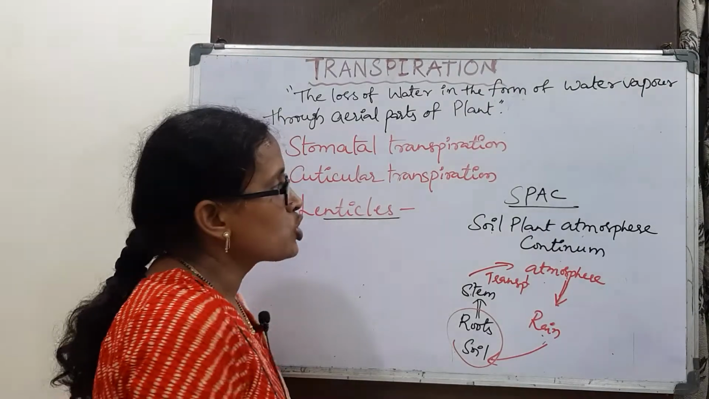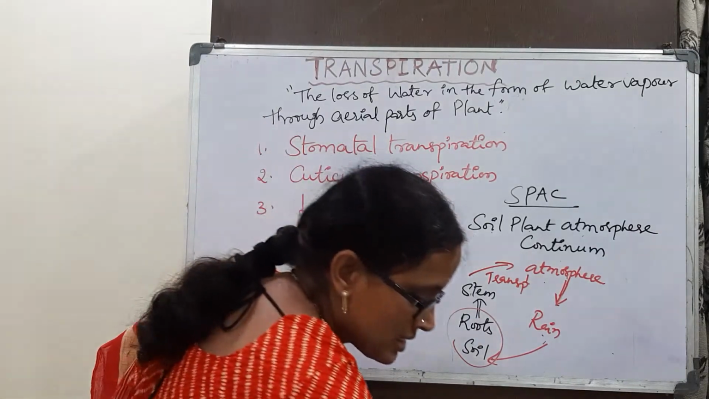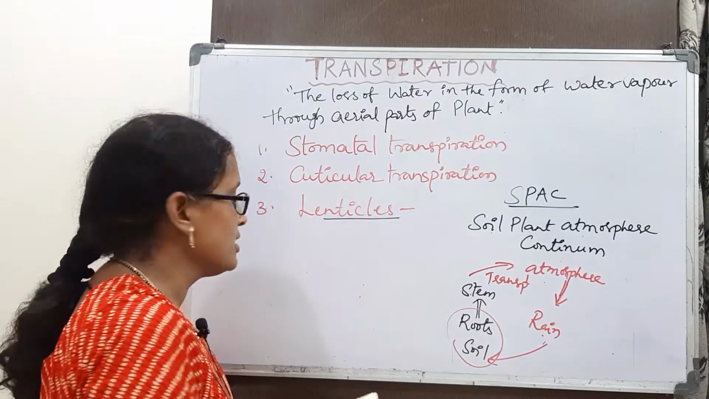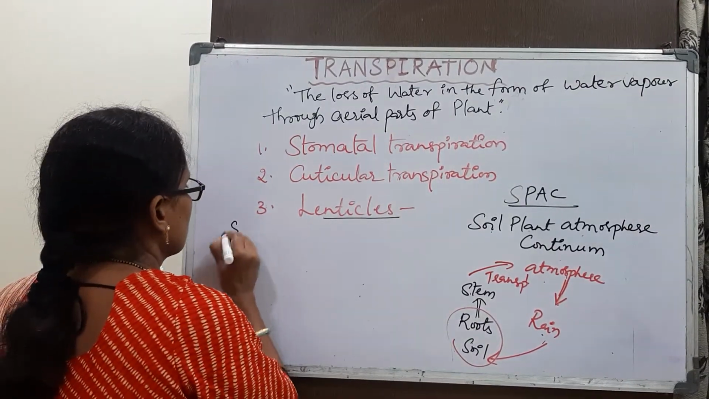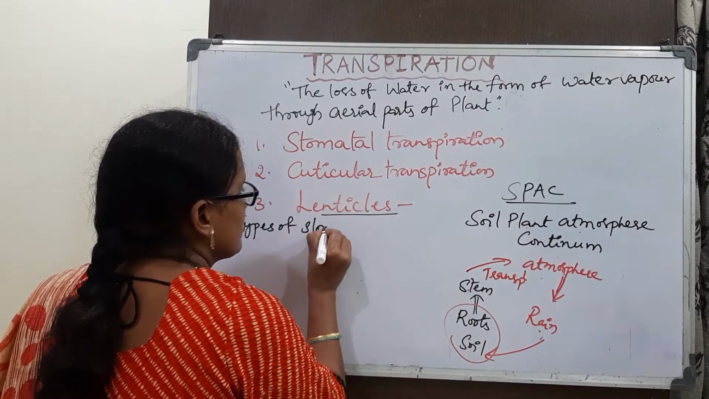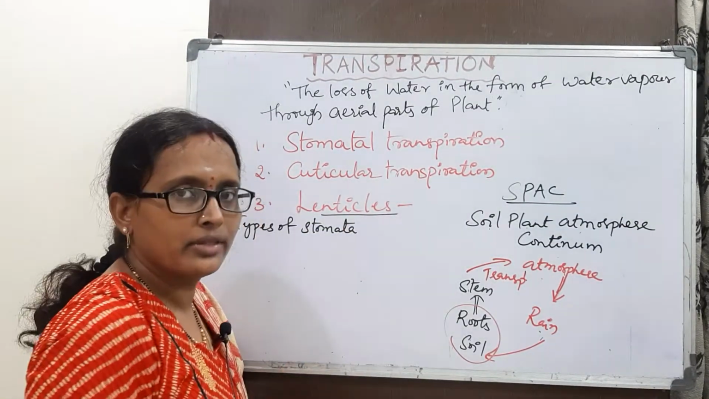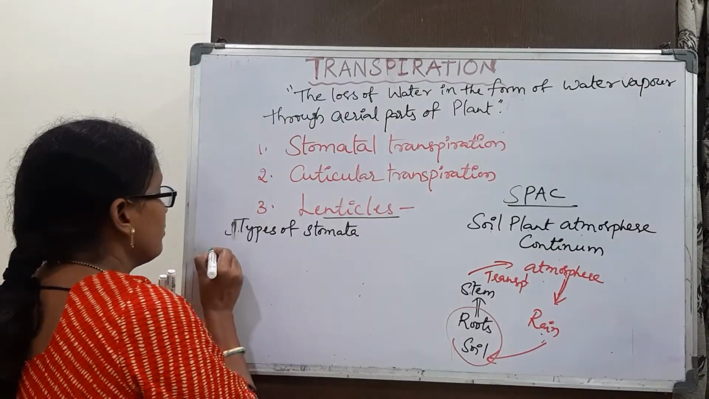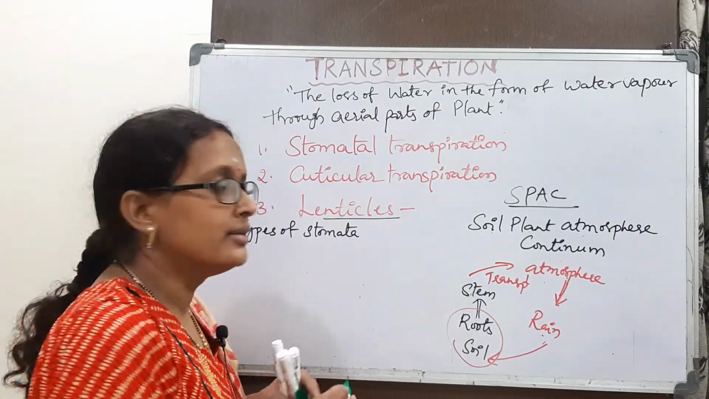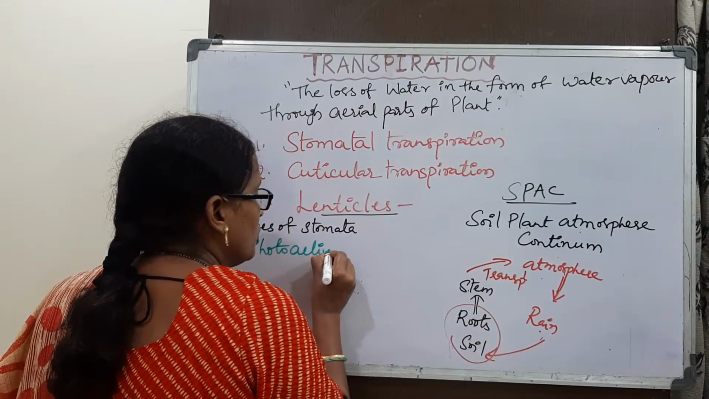So mostly this transpiration occurs through the stomata. Stomata are of two types. Types of stomata. Some stomata open during the daytime and close during the night. The stomata which actively open in the daytime are called photoactive stomata.